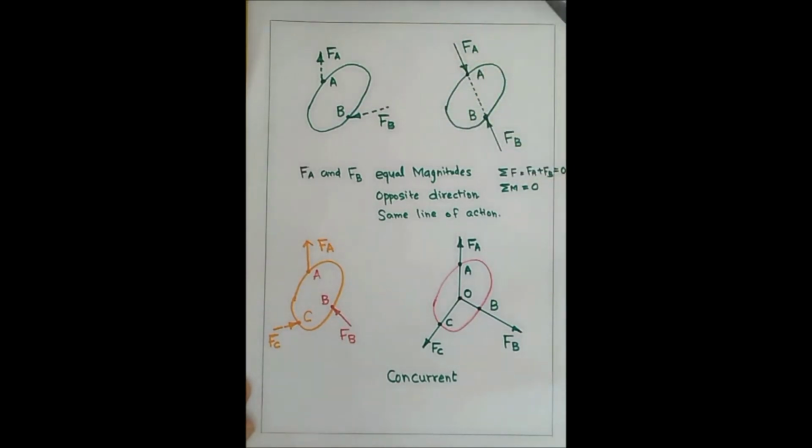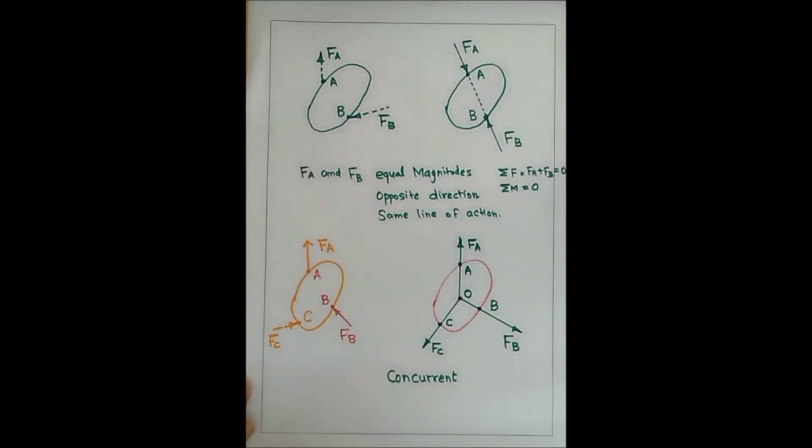So to maintain equilibrium if two forces are acting on the body, this is FA, acting at point A, and FB is acting at point B. These two forces act along the same line of action, but in opposite sense. FA is acting downwards, FB is acting upwards. But the magnitudes of FA and FB must be equal. Then only the body will maintain equilibrium.